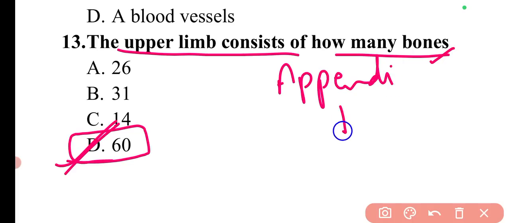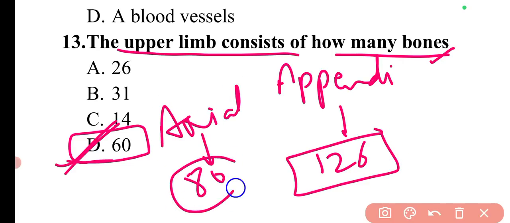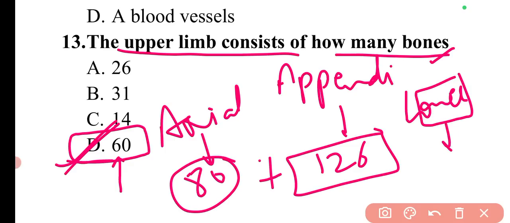There are a total of 126 bones in the appendicular skeleton, and in the axial skeleton there are a total of 80 bones. So this is the distribution. In upper limb only, we have 60 bones. And if I talk about the lower limb, the lower limb also consists of 60 bones.